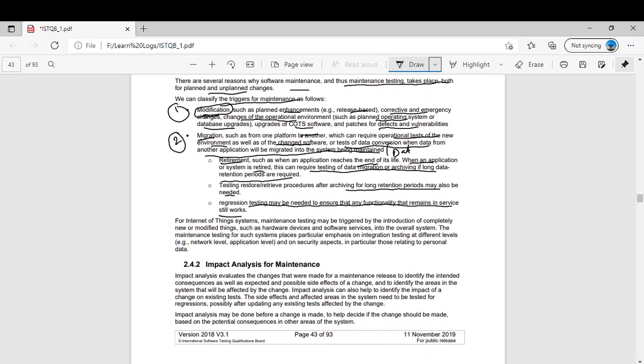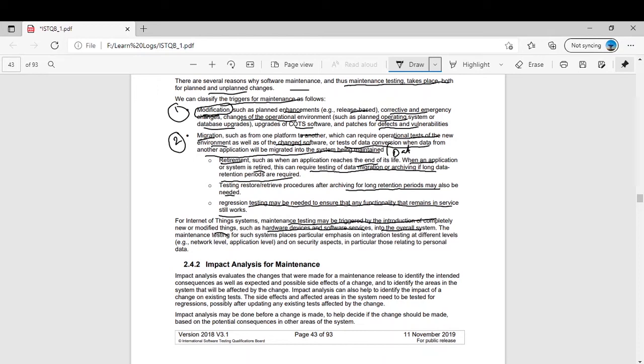You also need, if you are there, could be many triggers for the maintenance. For Internet of Things systems, maintenance testing may be triggered by the introduction of a completely new or modified thing, such as hardware devices and software services, into the overall system. As we know, IoT consists of many small components and many small things. So when there is a new change, new hardware or new software being introduced, then again this maintenance testing will